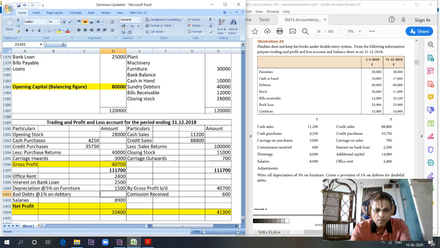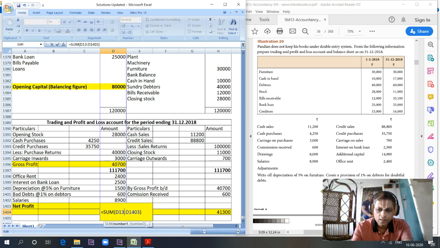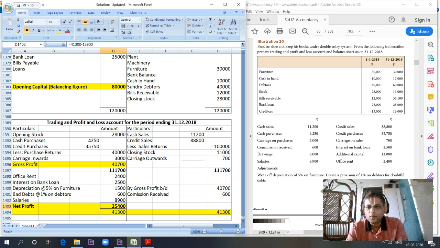On debtors. So what is the total debtors value? Closing debtors is 60,000, so it is equal to 60,000 into 1%. So net profit is equal to 41,300 minus 15,900, which is 25,400. That is the net profit.